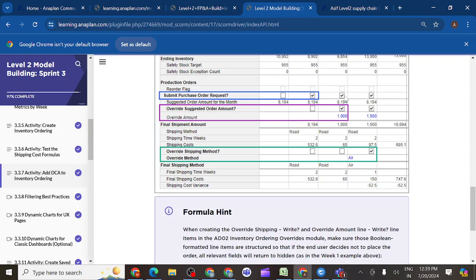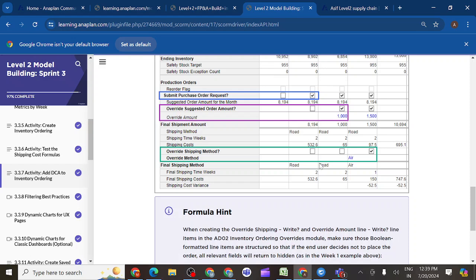So that is the reason first we need to raise the submit purchase order request, then this one, then you will get the editable access. Here also same thing. For override shipping method also I should select submit purchase order request, and then only I will get the edit access. Earlier also we have seen the same thing. If submit purchase order request and override suggested order amount are true, then only it should be editable. So for this one, submit purchase order request and override shipping method must be true, then only the override method you should give. So these conditions with these logics we should provide for the access driver module.